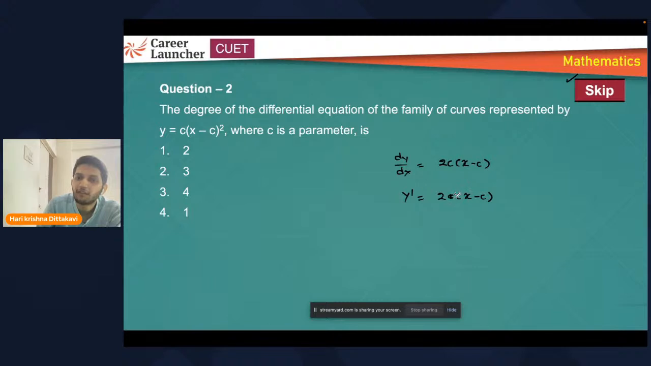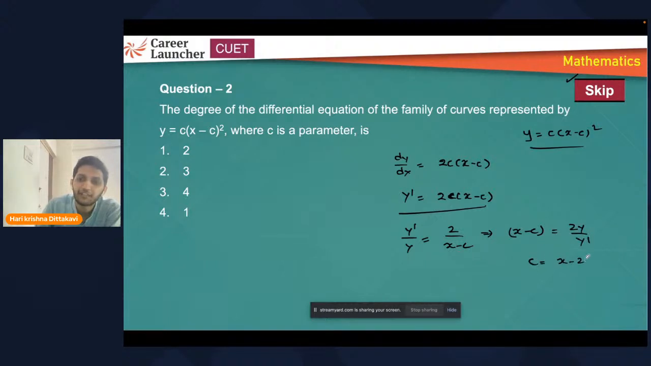There is only one parameter here, one arbitrary constant we can say. So using the first equation, c into x minus c whole square, and this one, we need to eliminate c. One way is I can divide these two. If I divide this upon this, I'll get y dash upon y, which is 2 upon x minus c. If you cross multiply, I'll get x minus c is equal to 2y upon y dash. So the c value will be x minus 2y upon y dash. So take LCM. This whole calculation you need to do to get the c value.